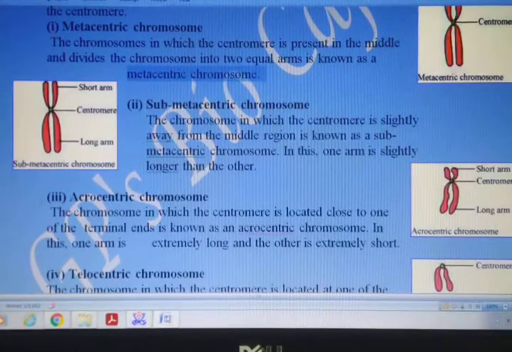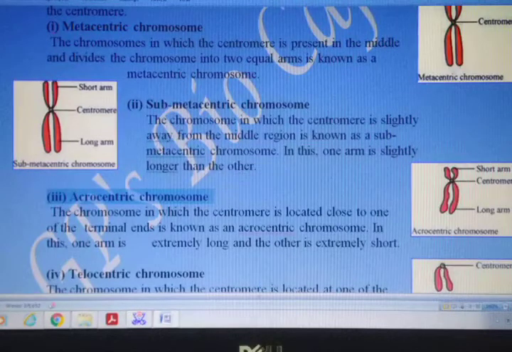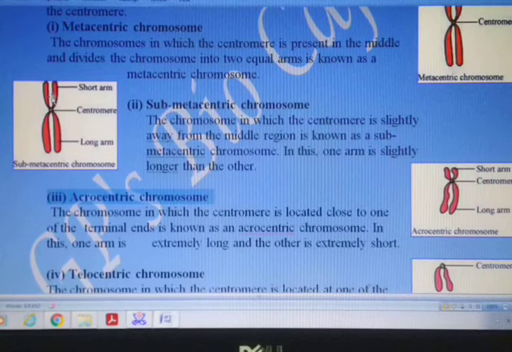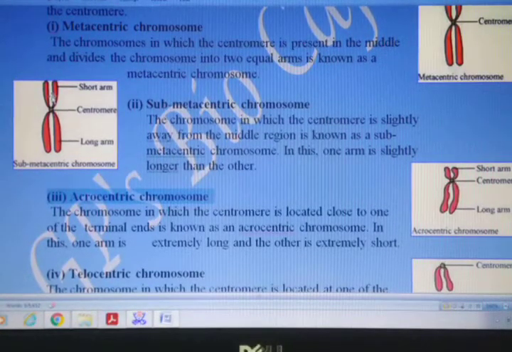In case of the third one, which is called acrocentric, again over here the centromere is further shifted to one side, a little bit more. What we discussed for the second one, if this centromere is shifted a little more towards one of the ends, almost near to the end, then that will become acrocentric.